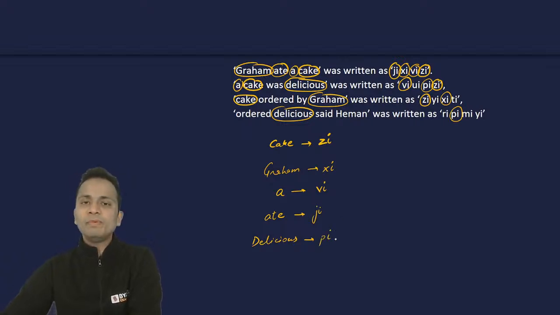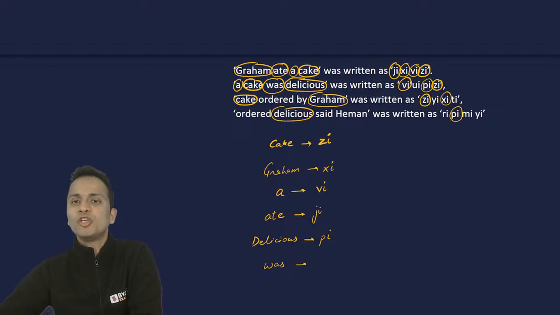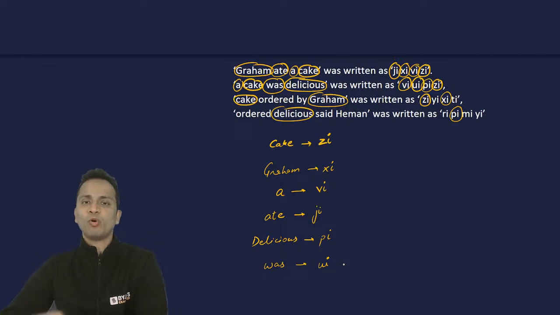So PI will be the code for delicious. Done. Then in the second statement, was is the only word that is left. So the code for was will be UI. Okay. So UI will be the code for was.